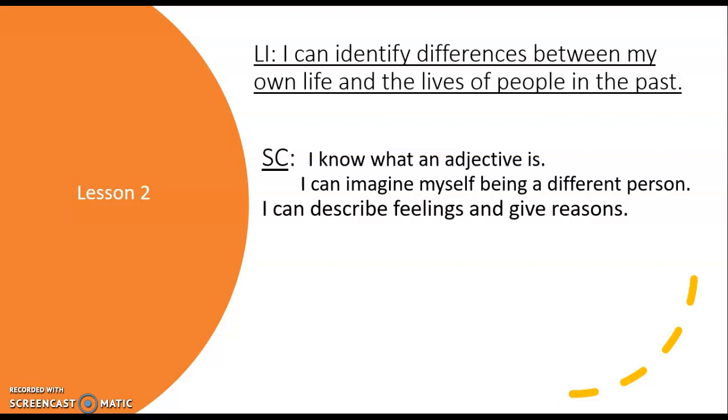And we need to be able to think about, right, if I'm pretending to be that person, how might I be feeling at that time? So if I'm Florence, how might I feel when I have seen the hospitals? How might a soldier feel during the Crimean War? So we're going to imagine ourselves being different people, describing those feelings. So how might they be feeling and why? So you've got to give a reason why they might be feeling that way.